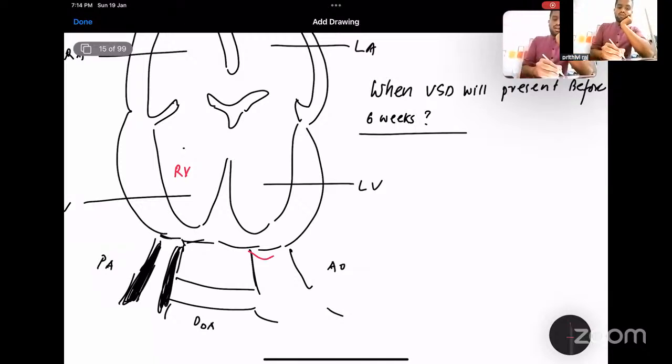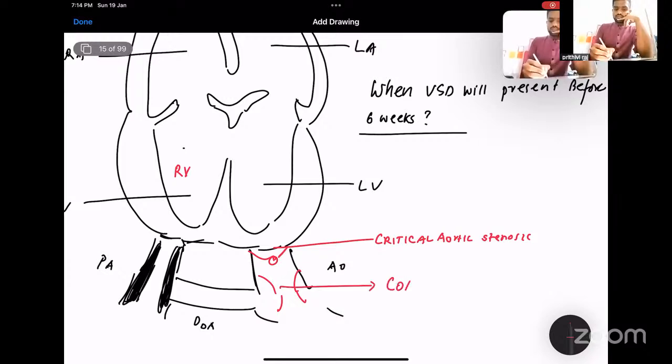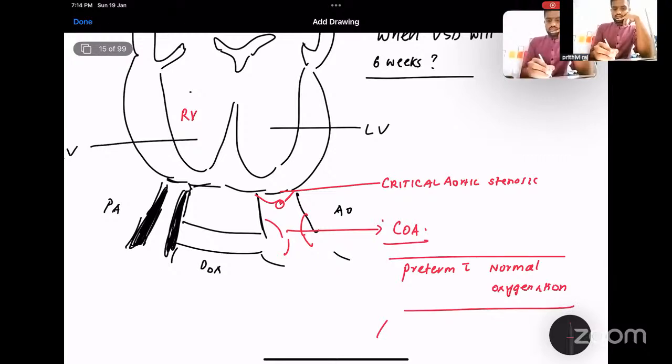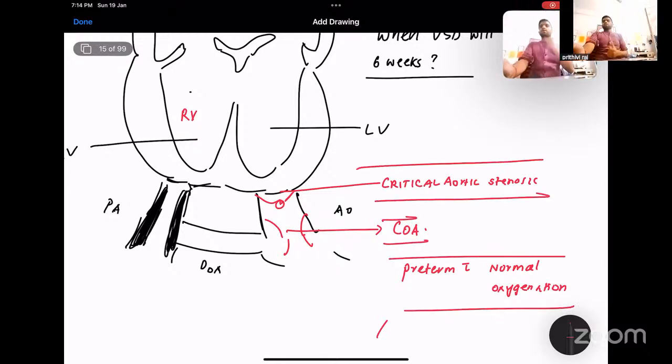Like your critical aortic stenosis and critical severe coarctation of aorta, and in a preterm baby with RDS. Sorry, preterm baby with normal oxygenation. So critical aortic stenosis, coarctation of aorta, and preterm with normal oxygenation.